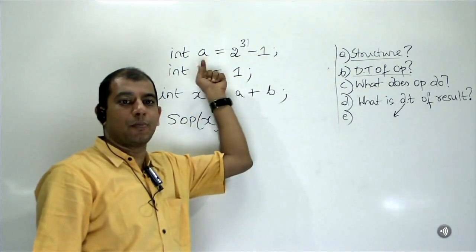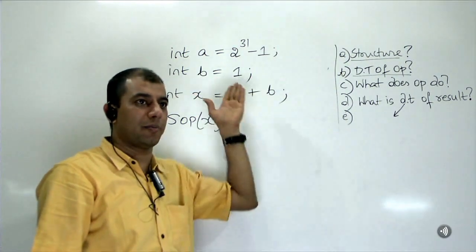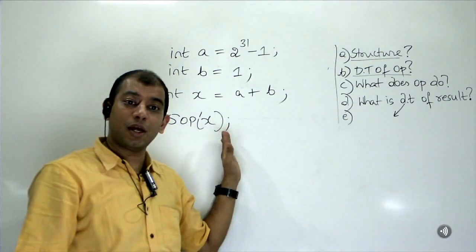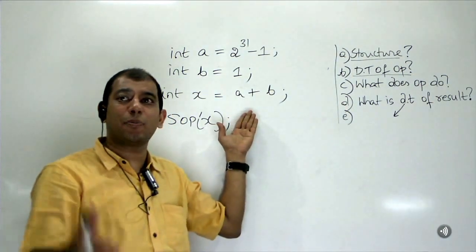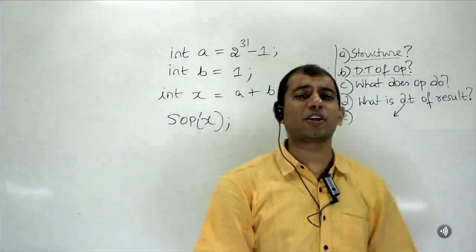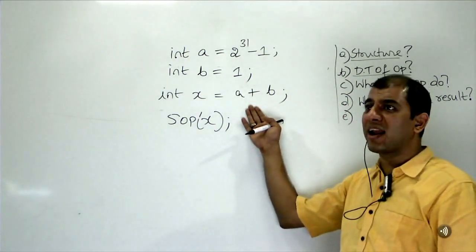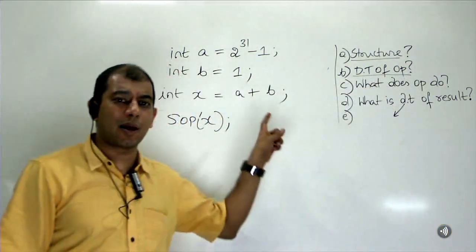2 power 31 minus 1 plus 1. Possible or not possible? Some people are saying possible. Not possible, guys? Why not possible? When you say not possible, what does it mean? Is it a compiler error or a runtime error? You have to speak the technology terms. Compile time error or runtime error?